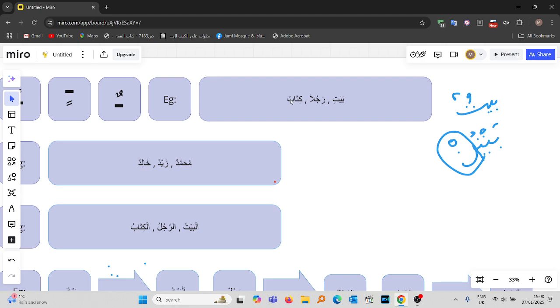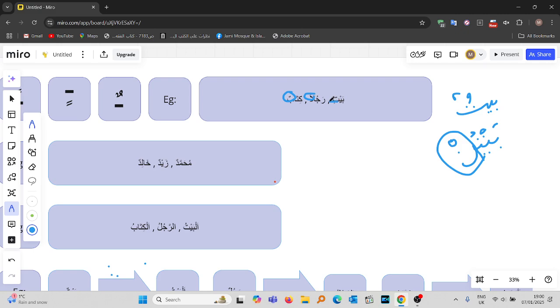No, the harf tankir will enter upon a noun which is nakira, and it can be dammatain, fathatain, kasratain. It doesn't matter which one it is, it will still be called and classified as harf tankir, right? It enters upon a nakira, this harf tankir.